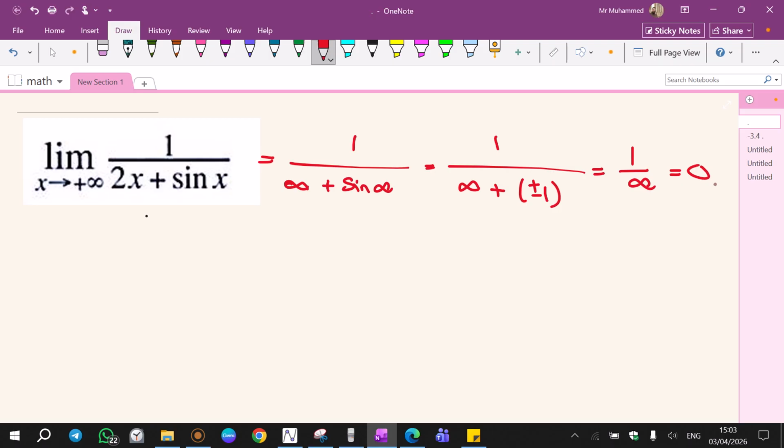Let's solve the same question using the sandwich theorem, which is a very scientific way. We always begin with the trigonometric part because I'm sure sine x is between 1 and negative 1. Now to recreate this 2x plus sine x, I'm going to add 2x to all of them.